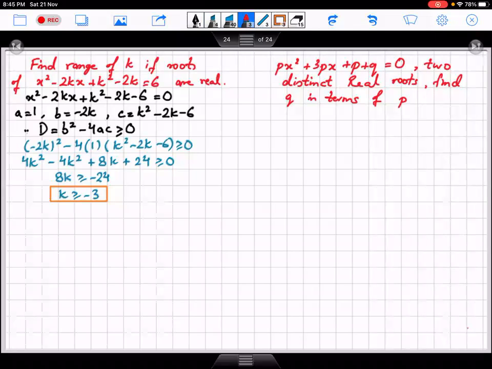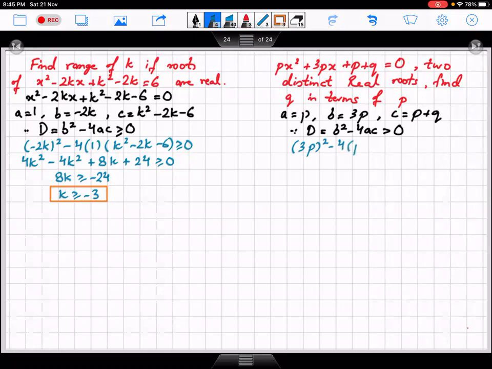So in this question, a is p, b is 3p, and c is p plus q. So for distinct roots, b square minus 4ac should be greater than 0. So that becomes b square minus 4ac greater than 0.